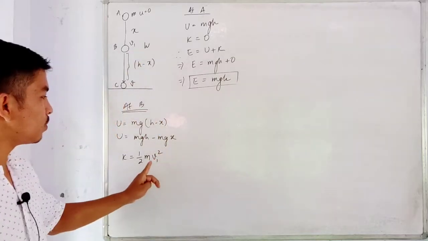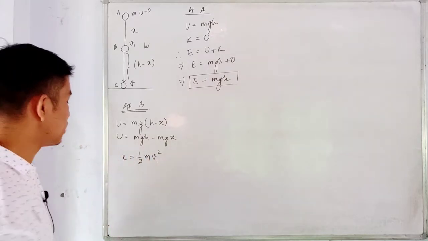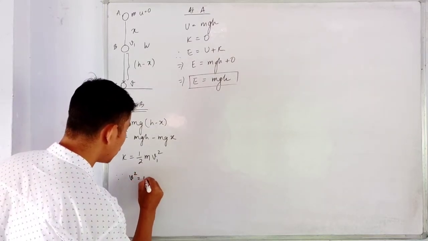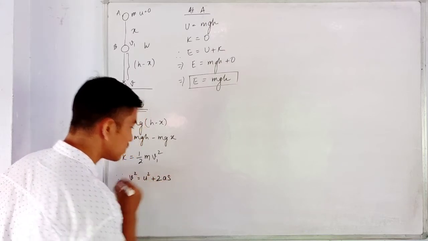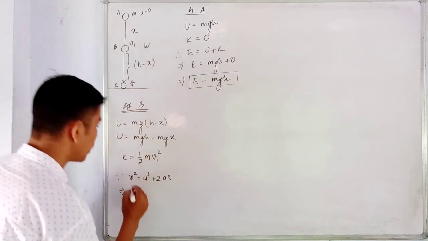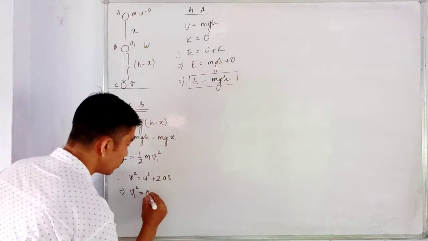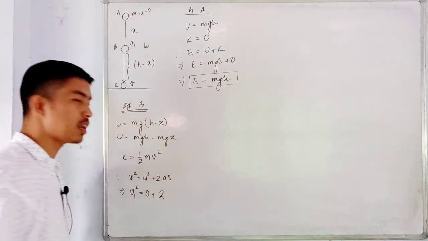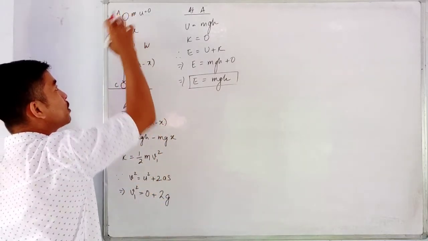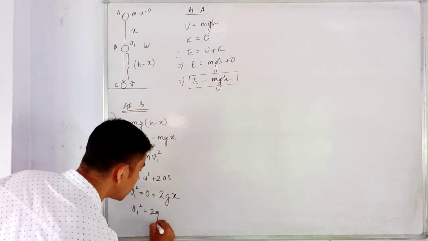Now what I will do is find the expression for v1 and replace it in the given equation of kinetic energy. From the three equations of motion, we have v square is equal to u square plus 2as. Here the final velocity is v1, so v1 square will be equal to the initial velocity, which was 0, plus 2a. Here a can be replaced with the acceleration due to gravity g, and s with the displacement, that is x. So v1 square will be equal to 2gx.